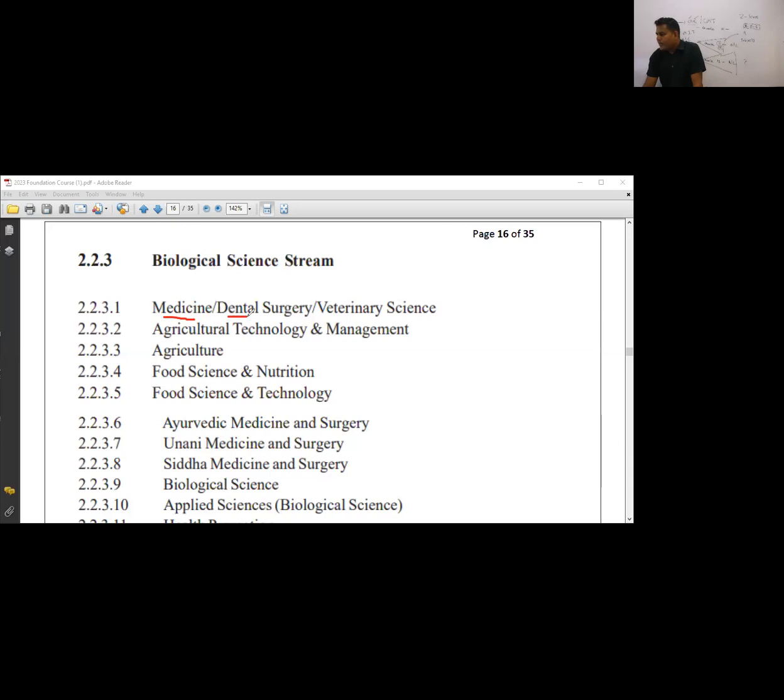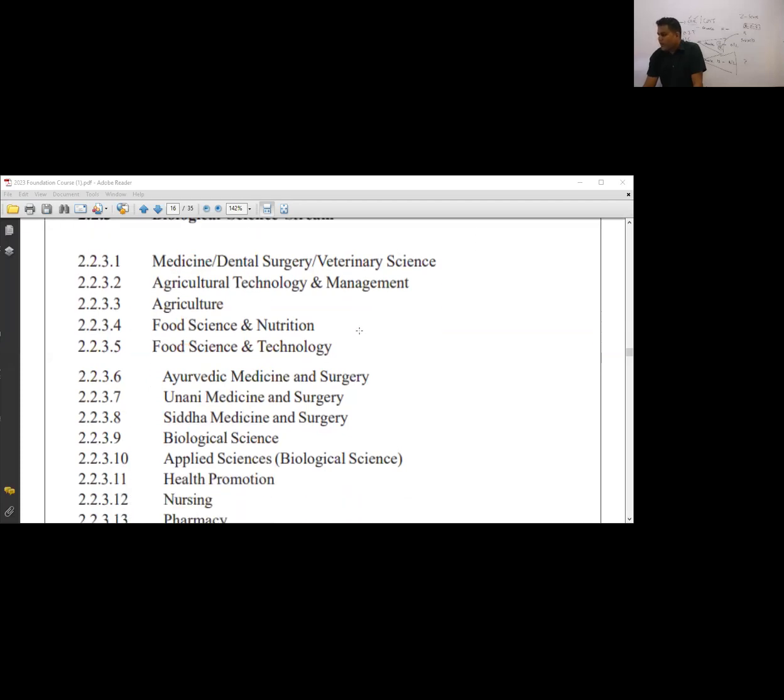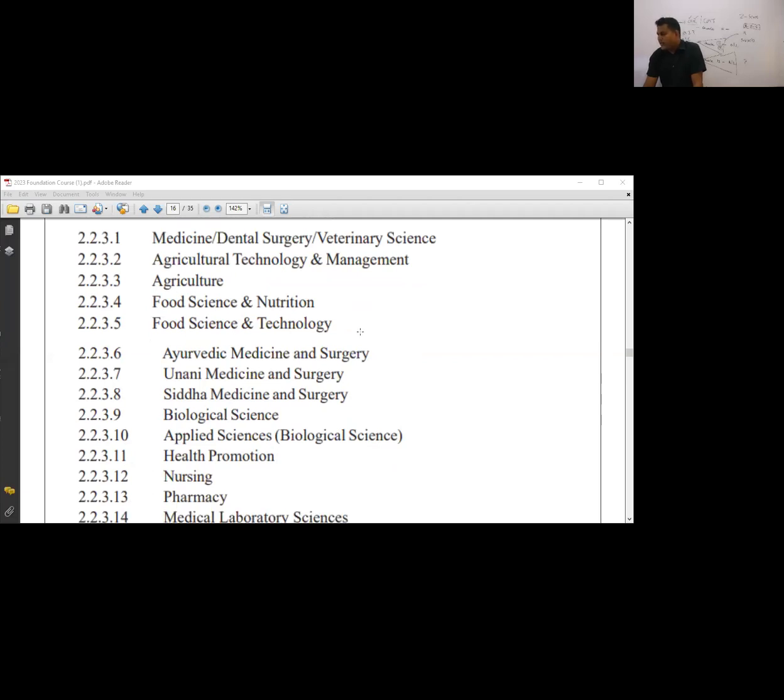Then dental is available in Peradeniya. Veterinary, related to animal science, is also available in Peradeniya. Then agriculture, food science, Ayurveda, and several courses like pharmacy. No need to explain more and more. If you have any issues, I can explain. So these are the courses, so just keep your target under these sessions.